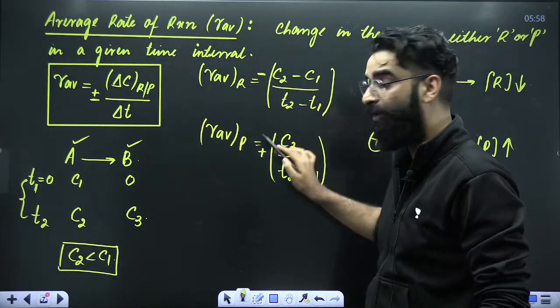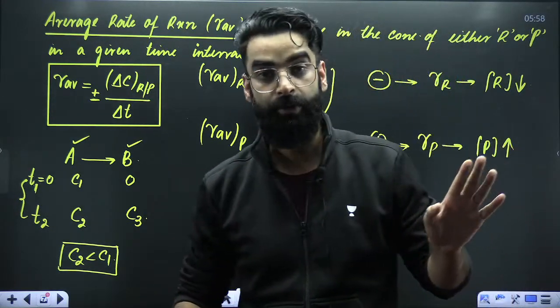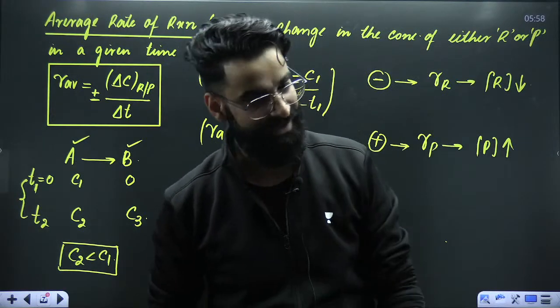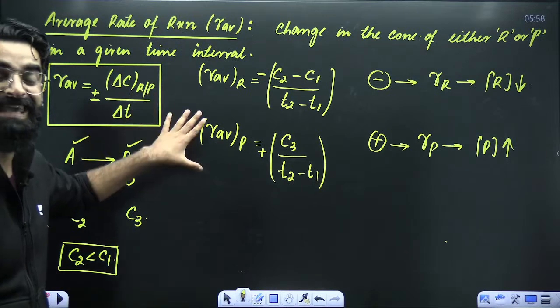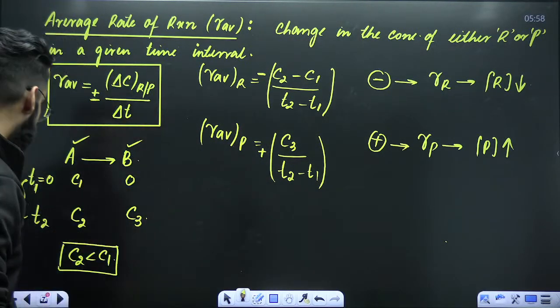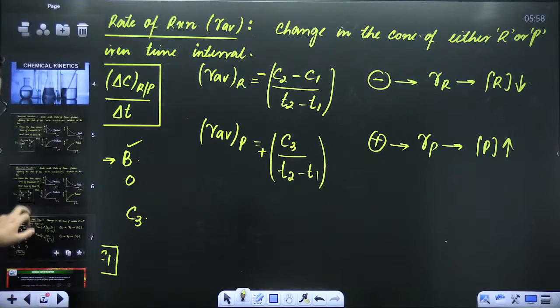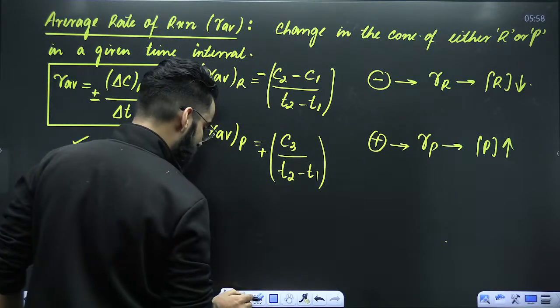And why negative, why positive? You already know it now. Because the rate of reaction can never be negative. We always have to make it positive. Perfect. Let's try to understand the same scenario in the form of a graph so that you get its actual feeling. Try to understand what exactly I am going to say.